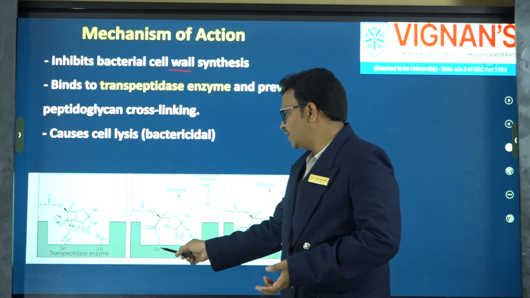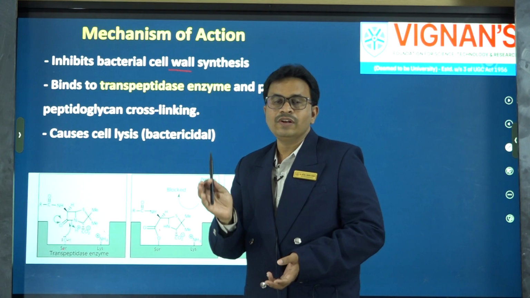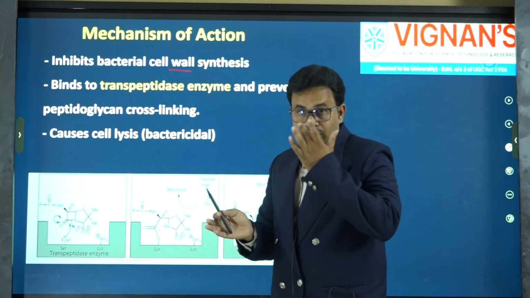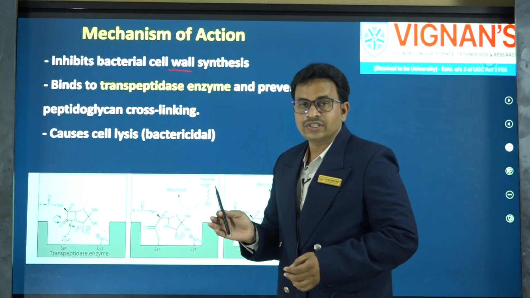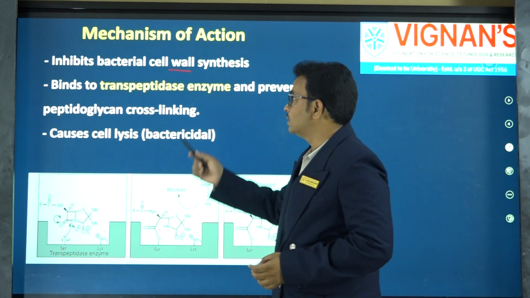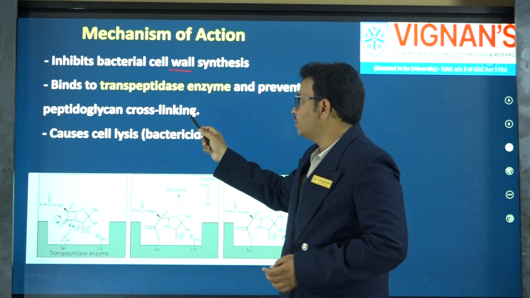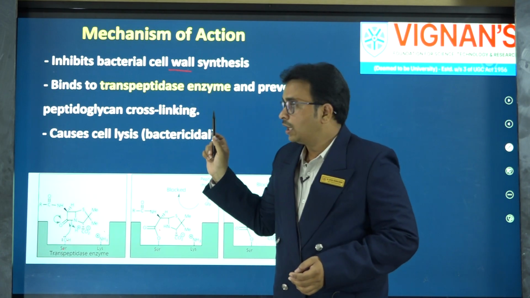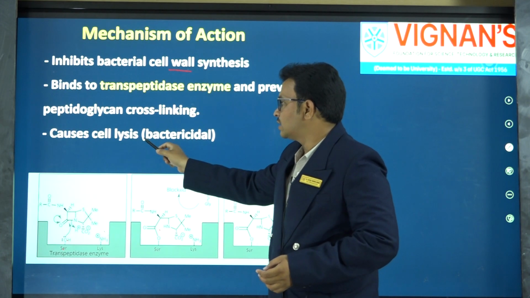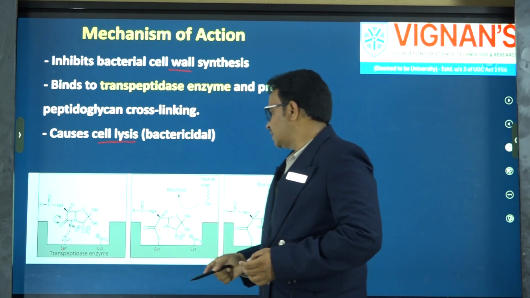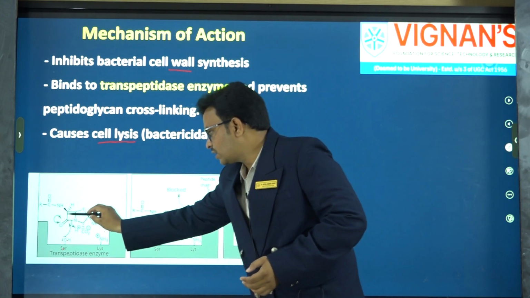Whenever this is inhibited, the transpeptidase enzyme loses its actual function. If it loses its function, then there is no cross linking of the peptidoglycan, leading to inhibition of the cell wall synthesis, which ultimately leads to what? Cell lysis. So, the structural feature is important.